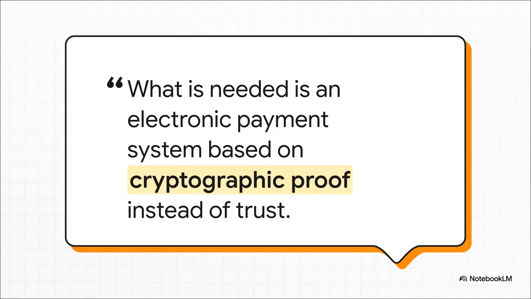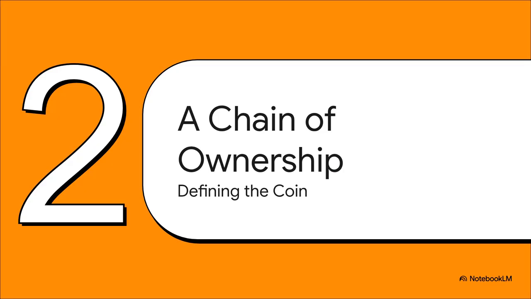And that right there, that's the mission statement of the entire paper. The goal was to build a system that completely cuts out that trusted middleman and replaces it with something else: verifiable, mathematical, cryptographic proof. A system where any two people can send money directly to each other, no questions asked, just like handing over cash. So how do you even begin to build a system like that?